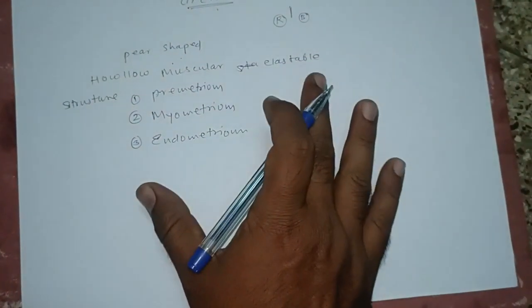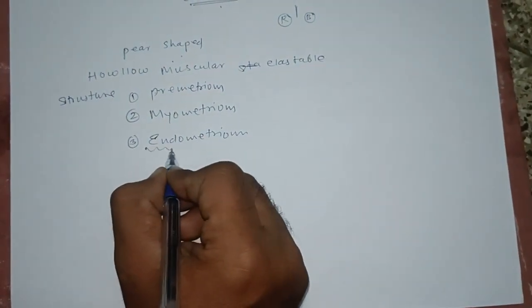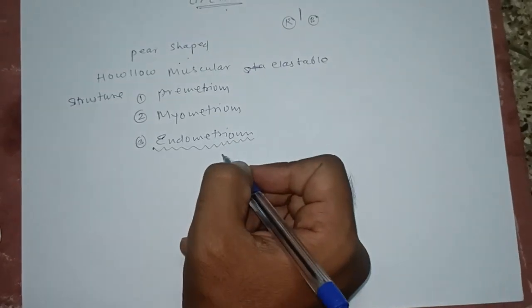Whenever we are discussing the menstrual cycle, especially the endometrium plays the important role, which we will discuss in the next topic.